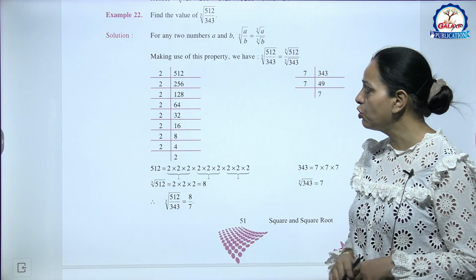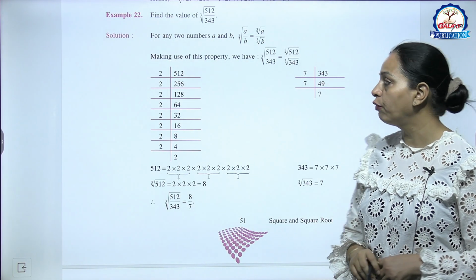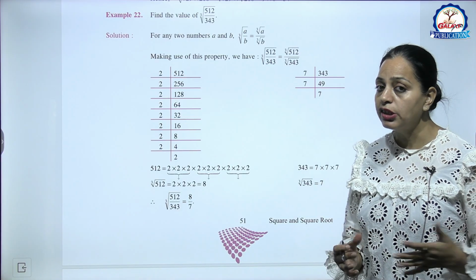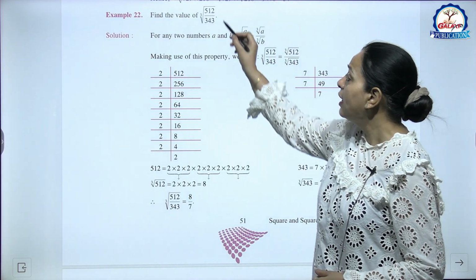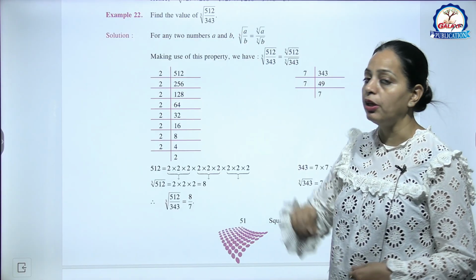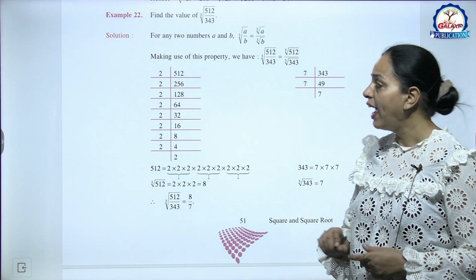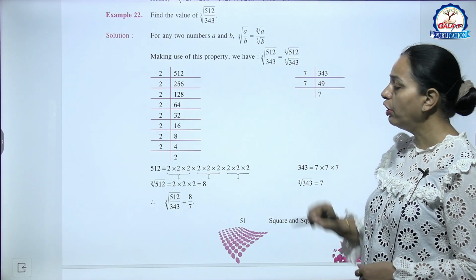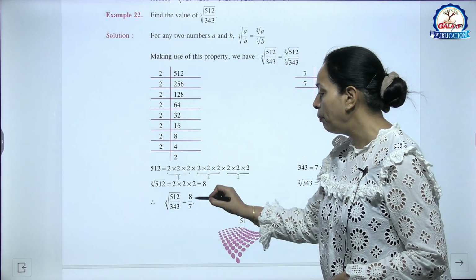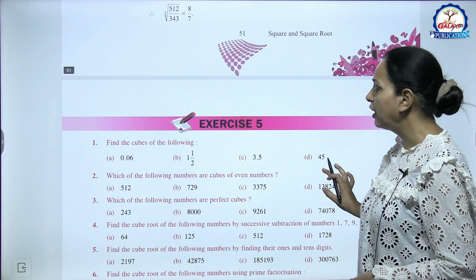Now example 22, find the value of cube root of 512 upon 343. Now this is a division of 2 numbers, so what will we do? We will find the cube root of the numerator and also of the denominator. So we find the cube root of 512, that is 8, and then the cube root of 343, that is 7. So it becomes 8 upon 7. I hope these are clear to you.